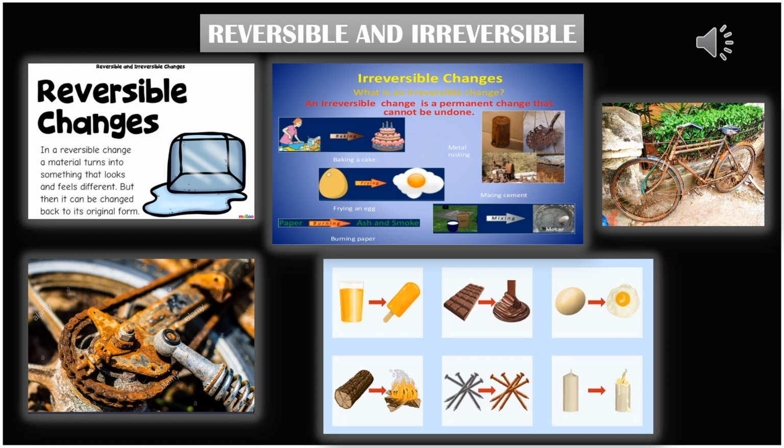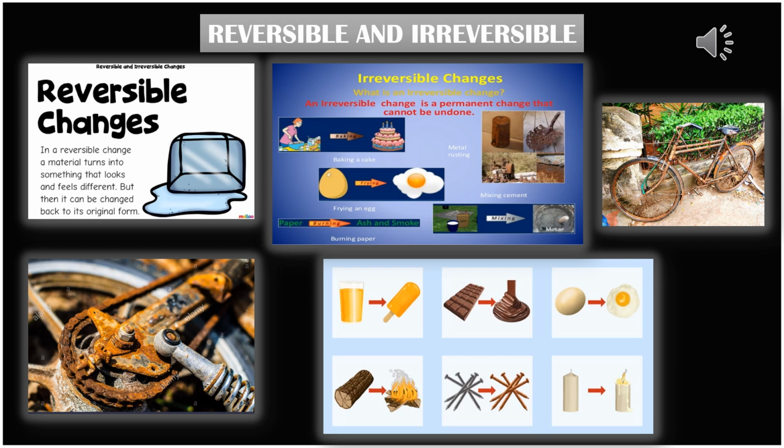Now you tell me, can we become two years old again? Is it possible? Definitely not. So the answer to all of these questions is no. Such changes from which we cannot get objects or materials back into their original form are called irreversible changes. You got it? That means we cannot get back to our original position after the change.